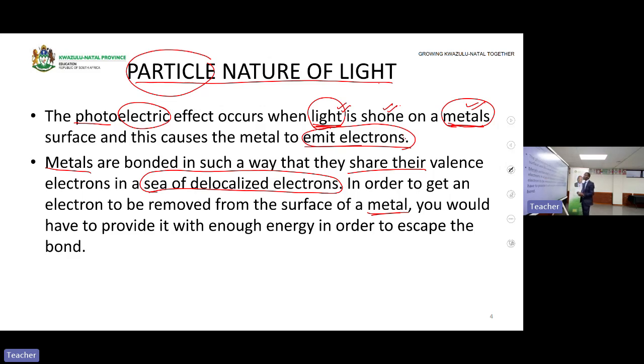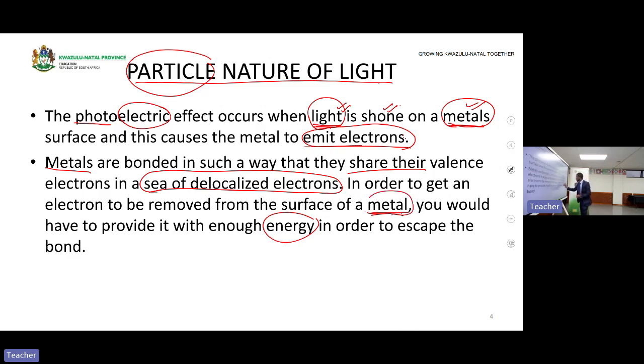From a metal surface using what? Using light. So in order for the electron to be removed from a metal surface, you will have to provide it enough energy. We know that if the electron gets the energy, it becomes excited and moves towards a higher energy level or higher energy states.